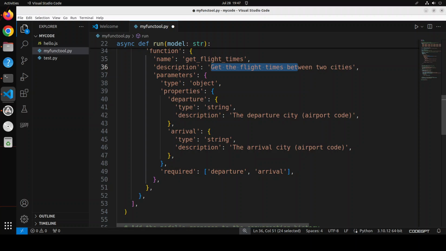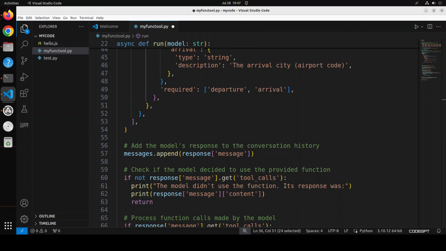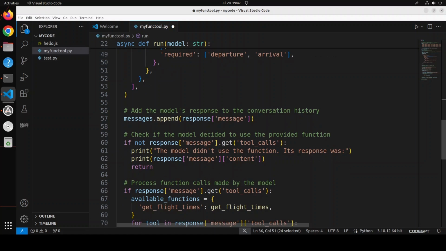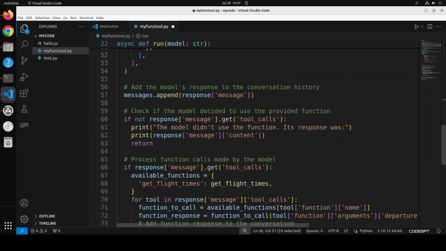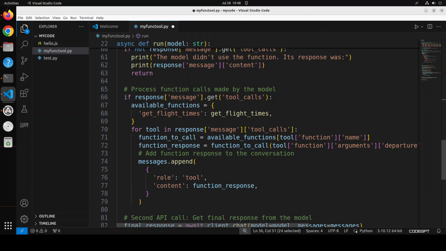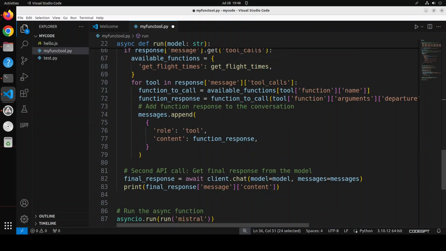And we are also specifying which parameter is mandatory to be passed. And then this is the usual Python stuff where we are appending the message, and then we are saying that if the LLM didn't select any function, we'll tell the user. If it selected the function, we can also tell the user, and then we are just printing out the response back after appending the message, of course.